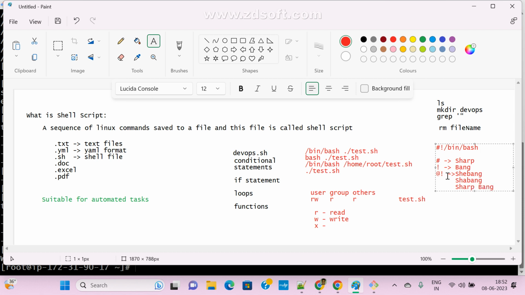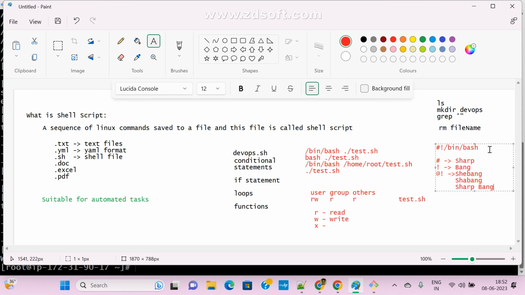In interviews also, one or two people asked. So in every shell scripting file we can see this line in the first line. So what is this line? Here hash means sharp, exclamation mark means bang. This is shebang, or we can call it sharp bang or shabang. Whatever we want, we can call it.